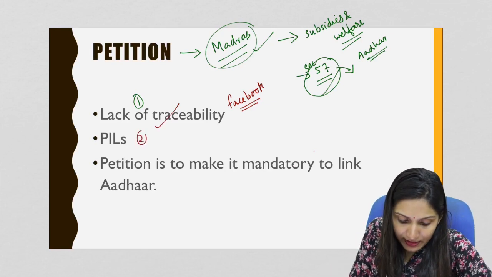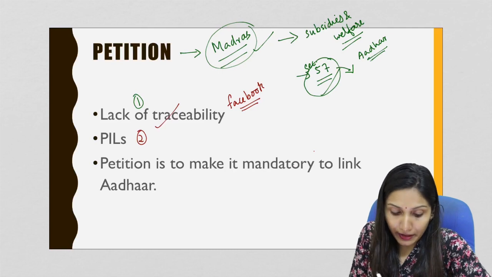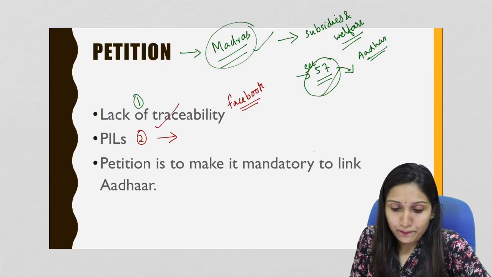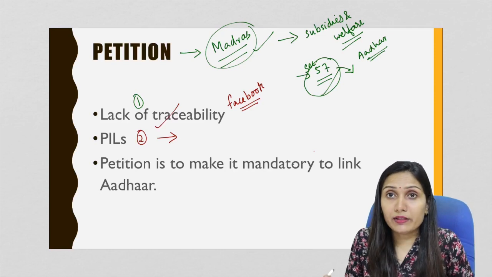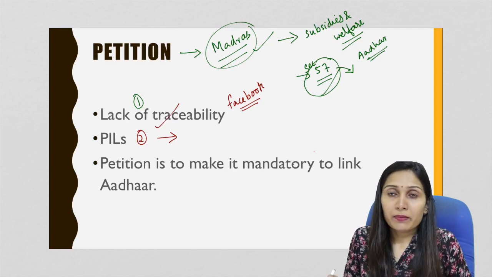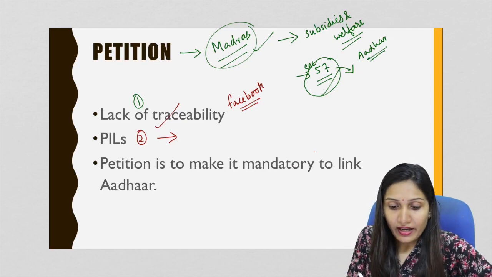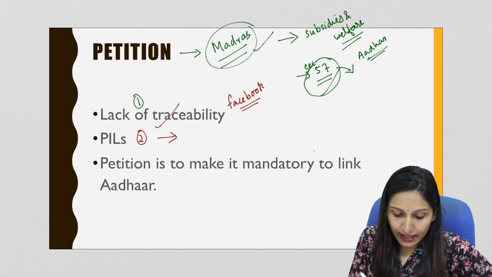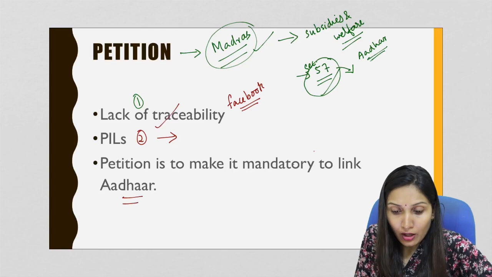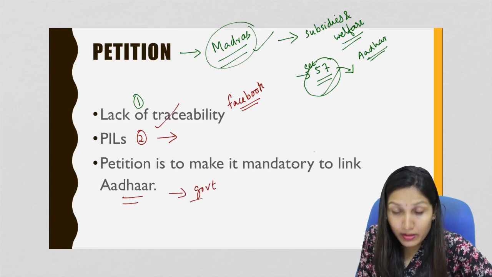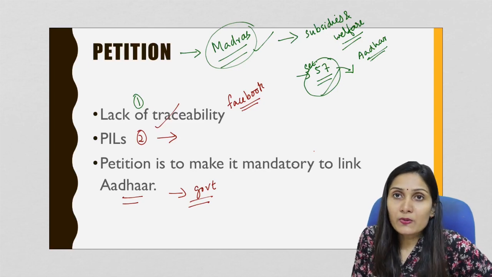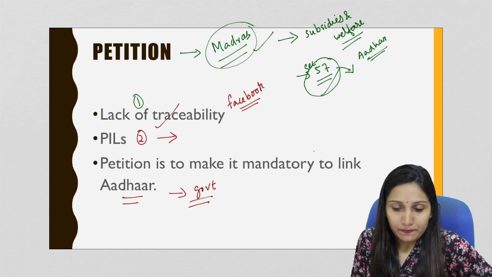Secondly, many PILs, that is public interest litigations, are coming up. Many PILs are filed regarding the misuse of social media. So considering all these and the possibilities of spreading terrorism, fake news, pornography, the petitioner appealed to the High Court of Madras that it should provide a judgment which will make it mandatory to link Aadhaar or any other government authorized document or identity proof for authentication of social media profiles. So this was the request of the petitioner.